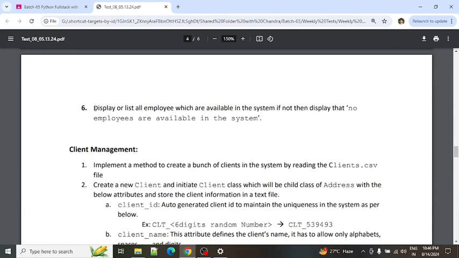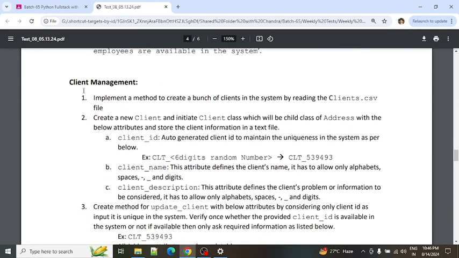The sixth point is the same, means display or list all employees which are available in the system. If not, then display no employee are available in the system. Simple. For this, there is no input required. Okay. So now we'll just jump to the client management.